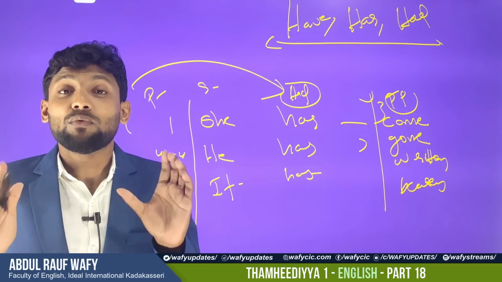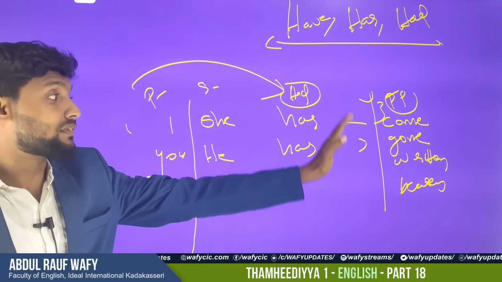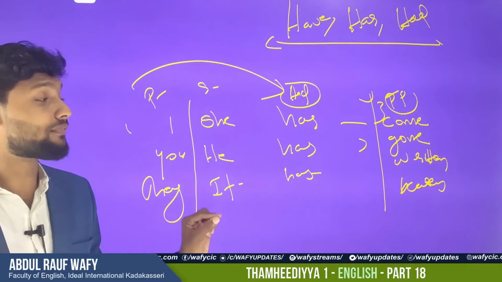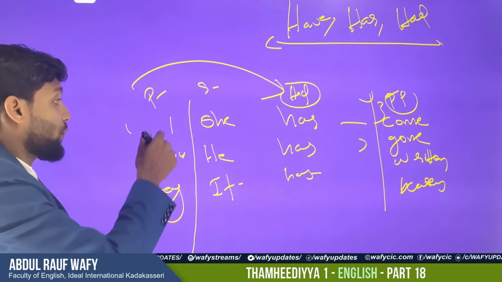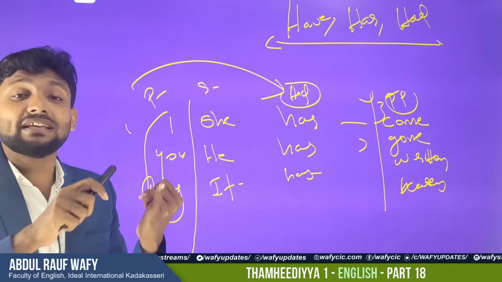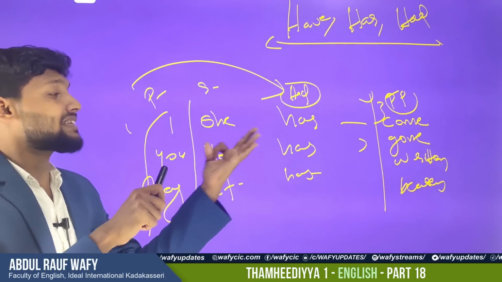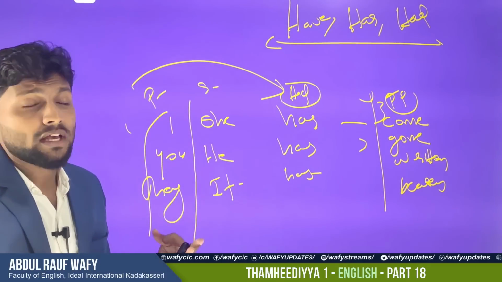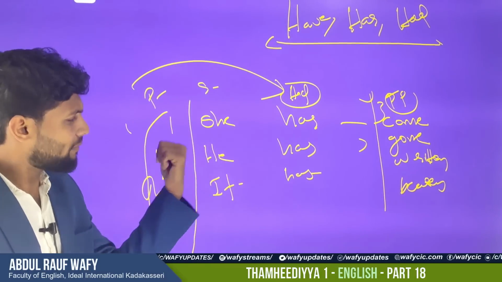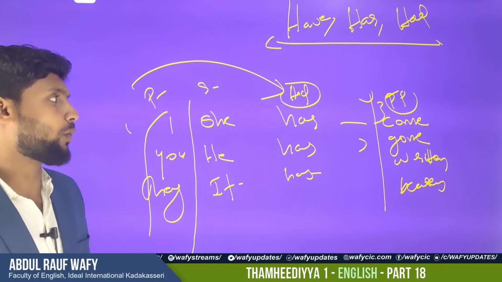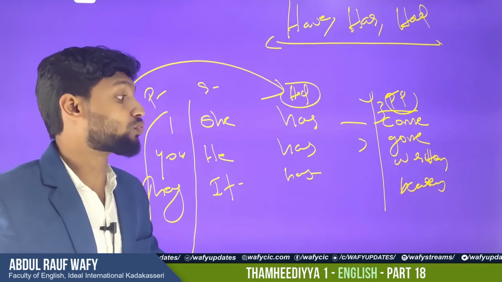Don't get confused. When you use have, has, had, you must be careful of these things. You should find the third form of many verbs. Then only you can use them. And in the beginning, you have to think about the subject. If it is have, the subject should be plural. If it is has, the subject should be singular. If it is had, it is in the past, and the subject can be plural or singular. It's according to you. But in the case of verb form, you should use V3, verb 3 of the word.